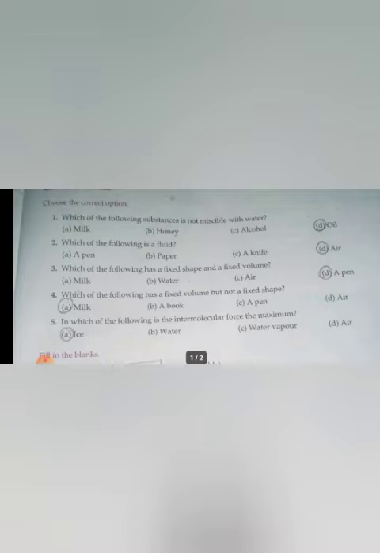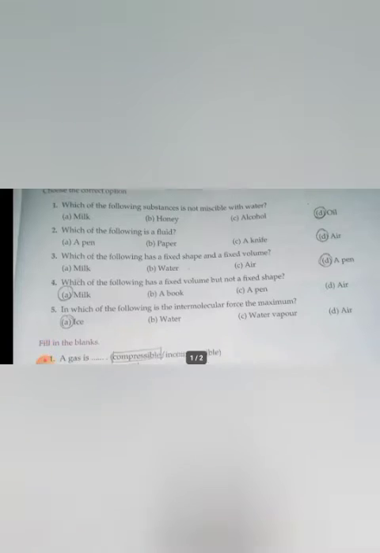Fourth question, which of the following has a fixed volume but not a fixed shape? So which will have a fixed volume but no fixed shape? Liquids. So what are all the options? Milk, book, pen, air. So among them, milk is the liquid, so that's the answer.